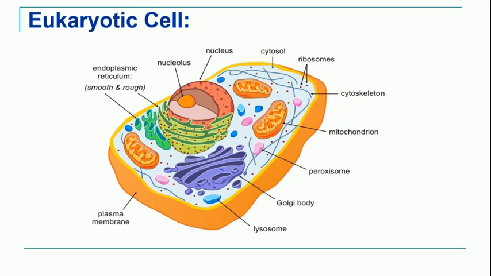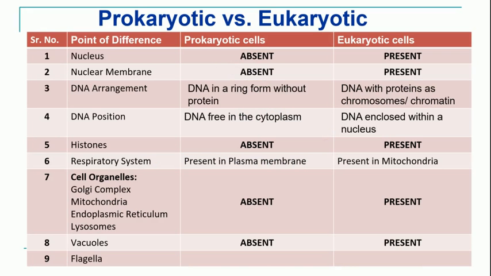Okay, so all the membrane bound organelles are present in the eukaryotic cell, and very importantly nucleus is present in the eukaryotic cell. That is the important character. Now we will see the differences between prokaryotic and eukaryotic cell with the help of this table.